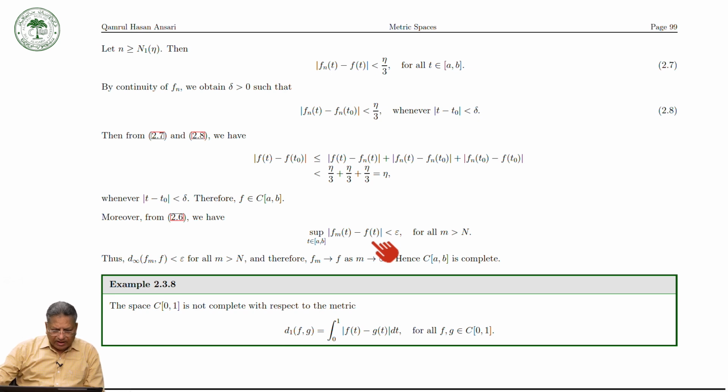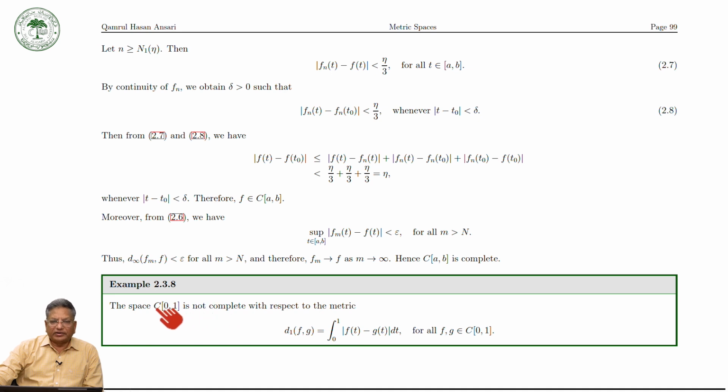Now we have another example. Take C[0,1], the set of all continuous real valued functions defined on the closed interval [0, 1]. This is not complete with respect to the integral norm.